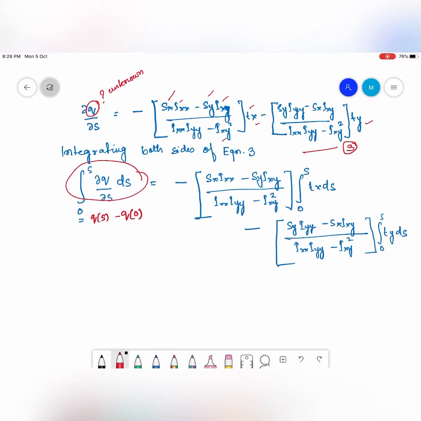If I know Q0, then I can find out Qs by evaluating the integral. x will always be known as a function of s, y will always be known as a function of s, so I can evaluate this integral. Once I evaluate it, this whole thing is known, so I can use this equation to get Qs in terms of Q0 and the known parameters.